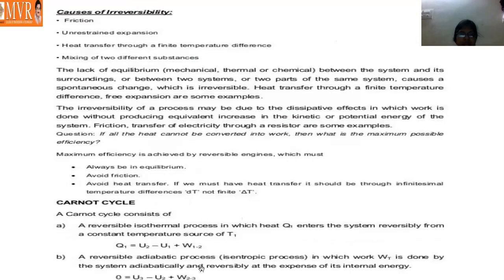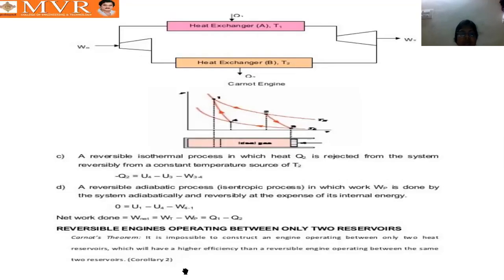Actually the plus indicates there is a negative. So here, oh sorry, negative is there, because it is rejection, we can subtract on both sides, so that is minus 3 to 4. Here it is compression work, so our work done is negative because of the compression, because work is given to the system, so that is why we get W 4 to 1, so, correct. And so U1 minus U4 minus W 4 to 1.